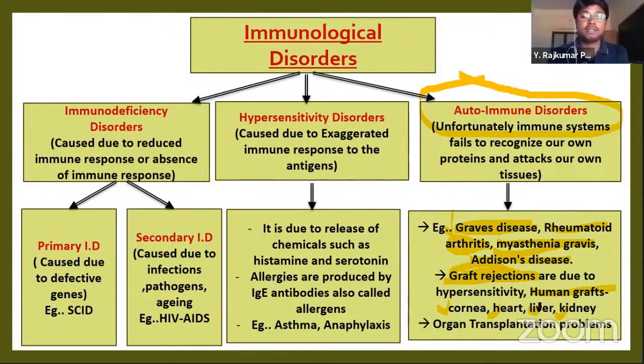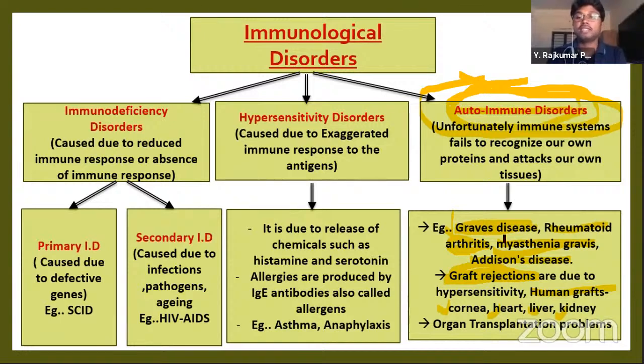Graft acceptance sometimes happens, but graft rejection happens due to the autoimmune disorder. Actually, we are transplanting a kidney from one person to another person to benefit that person, but the patient's immune system is not ready to accept it. It receives it as a foreign particle or non-self substance, and it starts killing those organs. So this is called graft rejection. These graft rejections are due to the autoimmune disorder in the body.